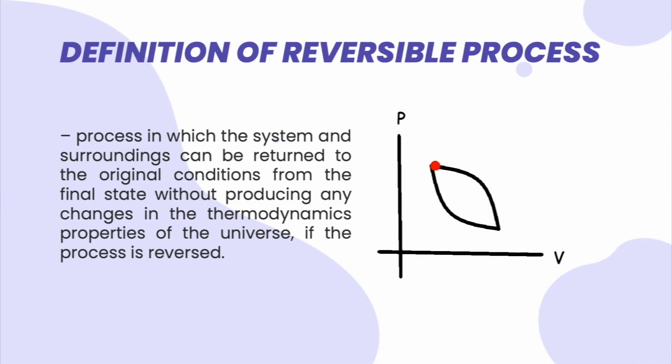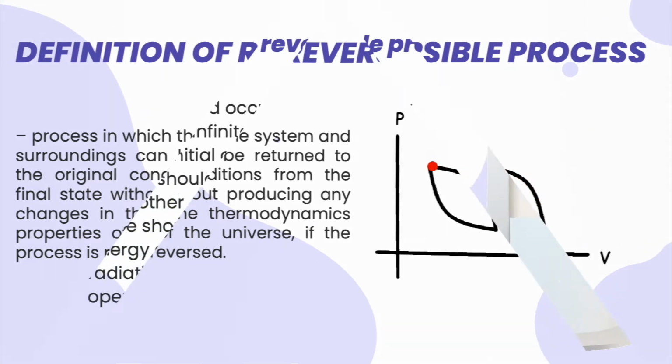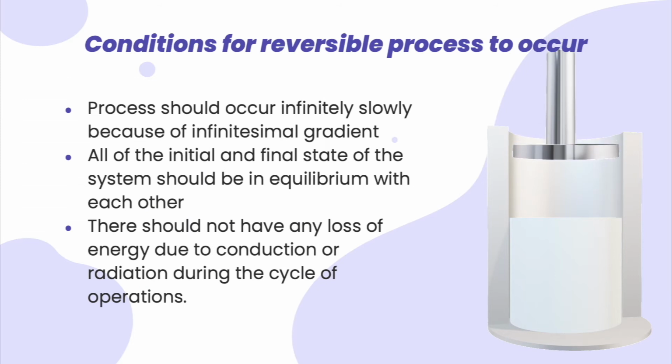The definition of reversible process is a process in which the system and surrounding can be returned to its original conditions from final state without producing any changes in thermodynamic properties of universe if the process is reversed. Conditions for reversible process to occur are: the process should occur infinitely slowly because of infinitesimal gradient.